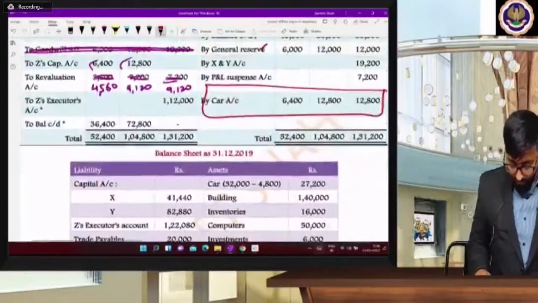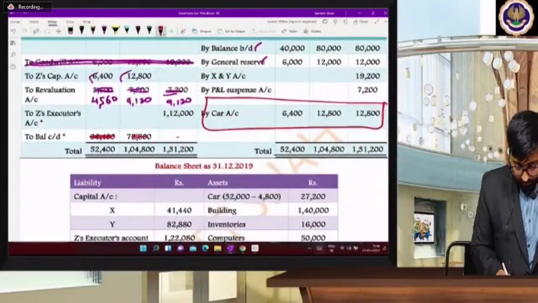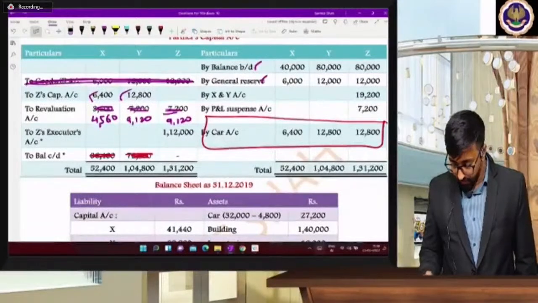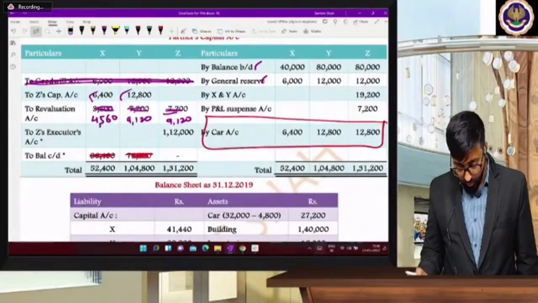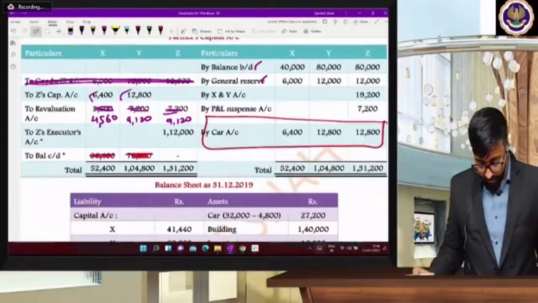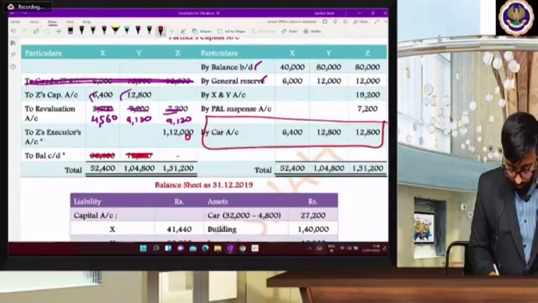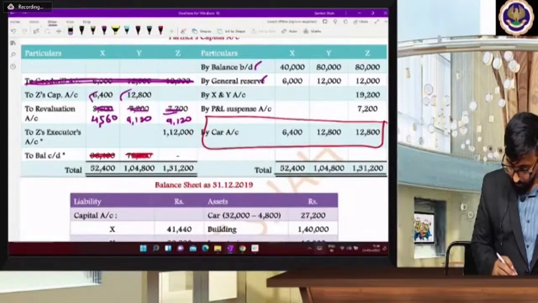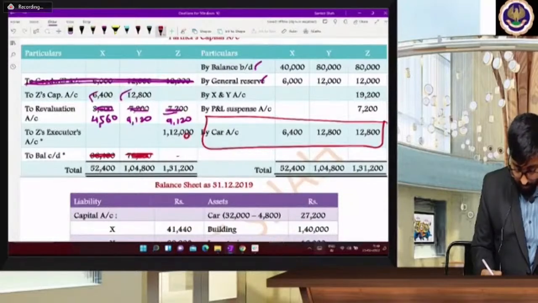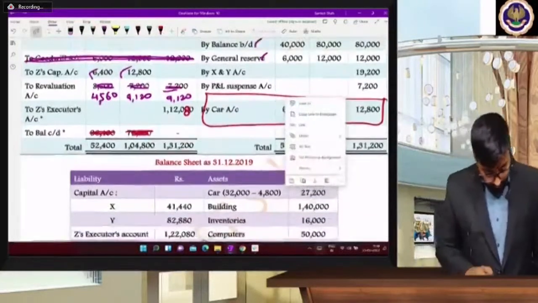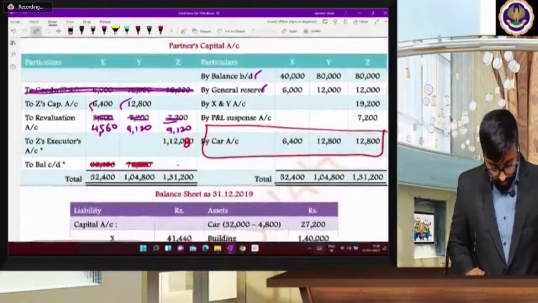So now what is the balancing figure? Let's check the balancing figure. 80 plus 12 plus 19.2 plus 7.2 plus 12.8. So you are getting 131,200 minus 9.12, 122,080. 122,080. Yes, 122,080. I'm getting the same answer.